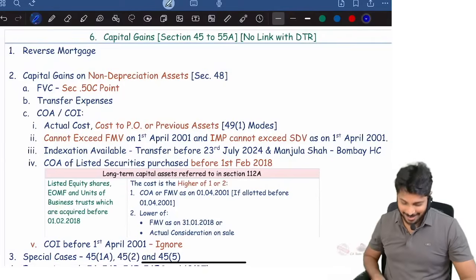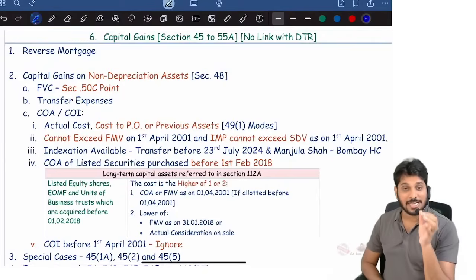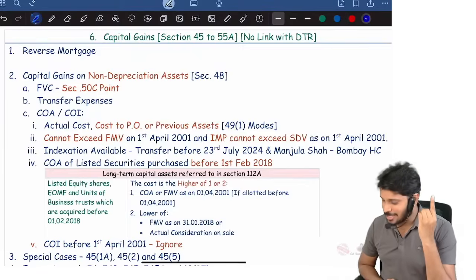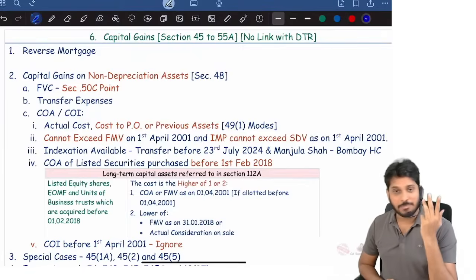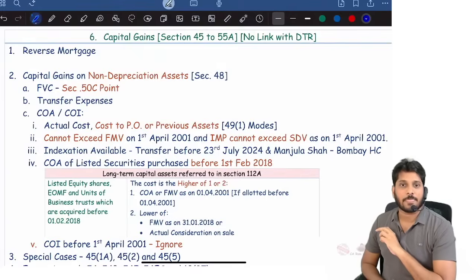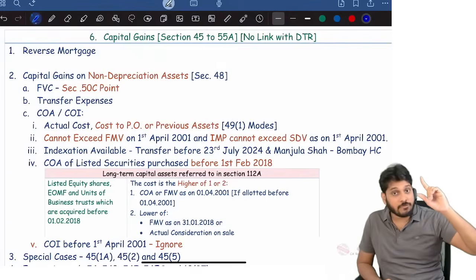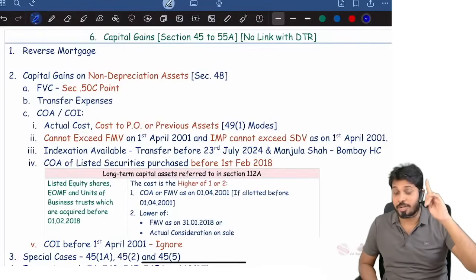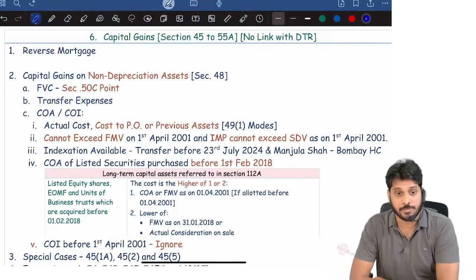My throat is paining. So we completed 5 chapters technically: basic concepts, residential status, salaries, house property, PGBP. All confusing points one by one we are covering and coming. Especially total income, I explained in depth because that approach is very important. The approach of solving total income, where basic tax and everything, I clearly explained in depth.